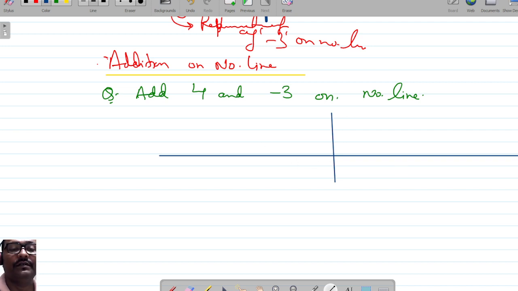Here it's origin, and here numbers are plotted, different numbers, 1, 2, 3, 4, 5, okay? And here minus 1, minus 2, minus 3, minus 4.